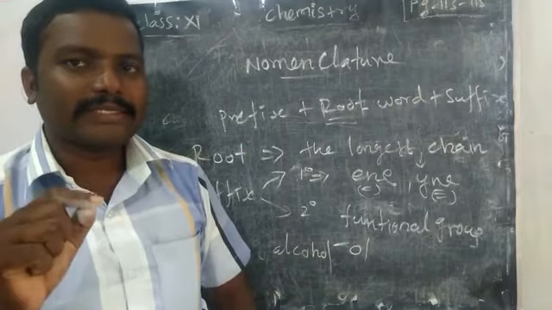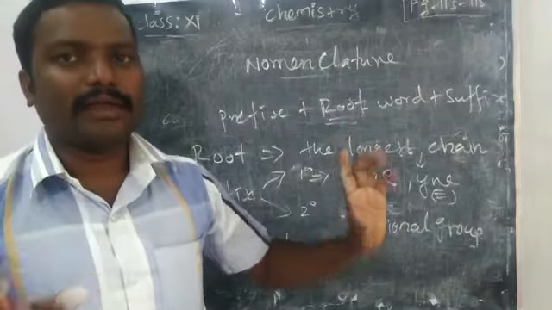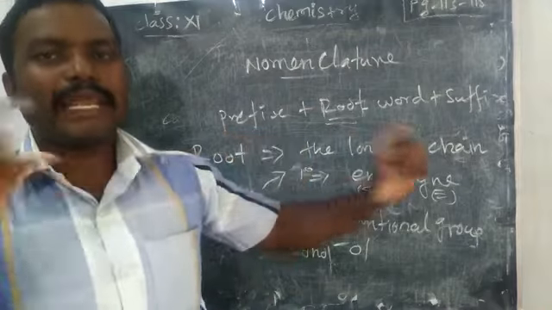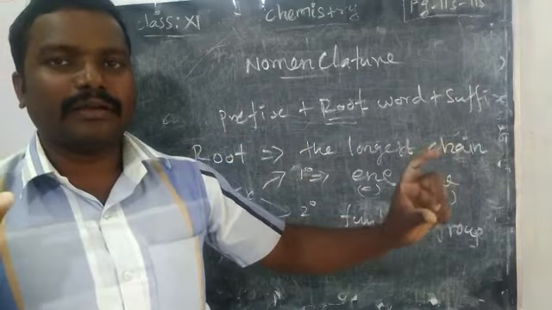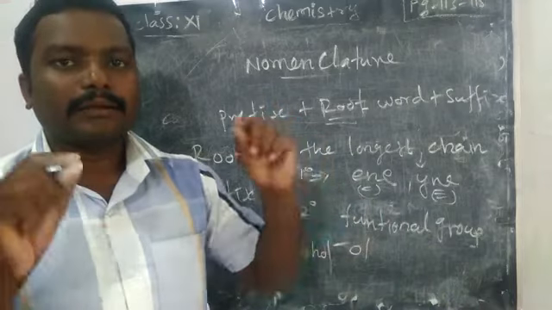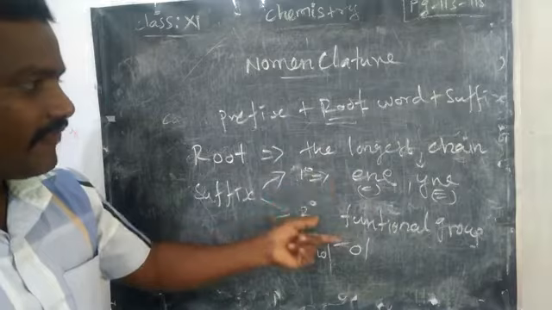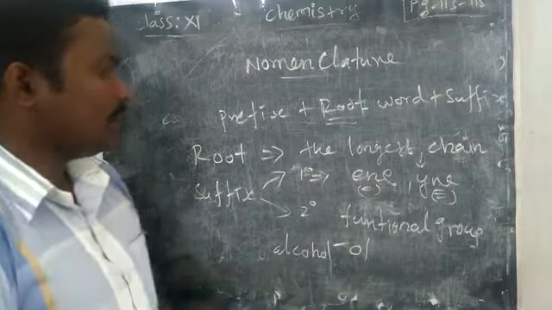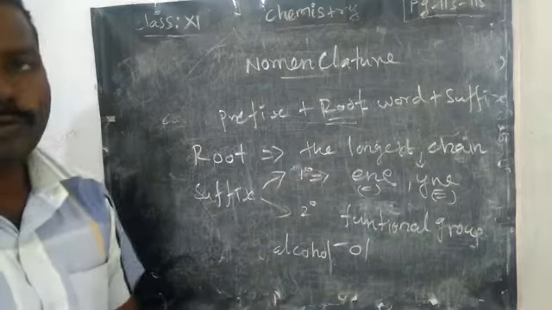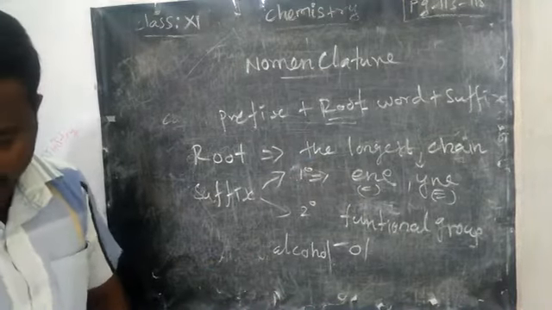What is the other condition? The functional group should be present in the chain, or connected to it. So if you take the longest continuous chain, called the parent chain or root word, the functional group should be connected in it. We have two suffixes: the double bond or triple bond based primary suffix, then the functional group name, like OL. Then the prefix.